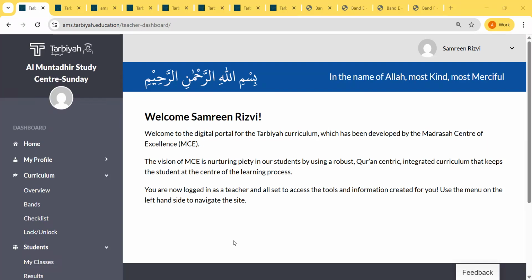This is a quick overview of the Trabiya portal for everyone who would like to know, because they have added some new features. If you're a returning teacher or a new teacher, this will be very helpful for you.